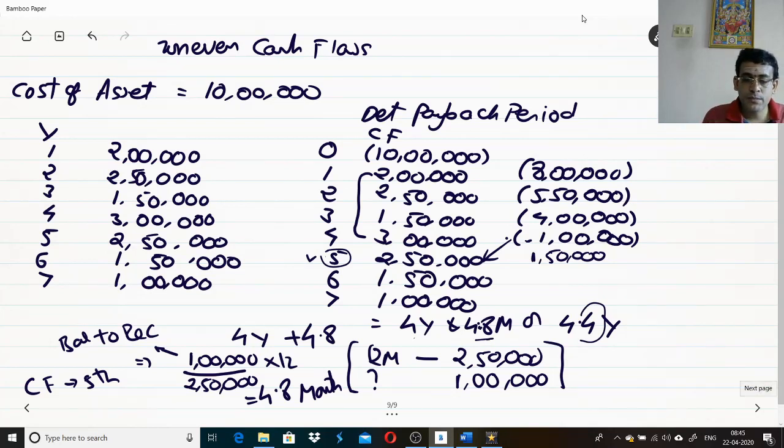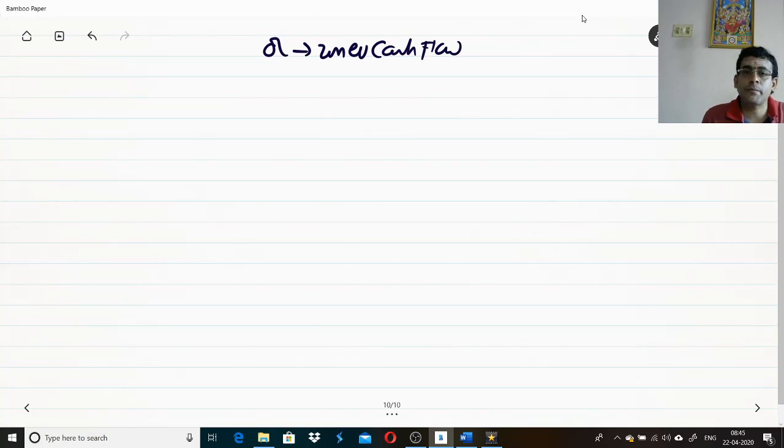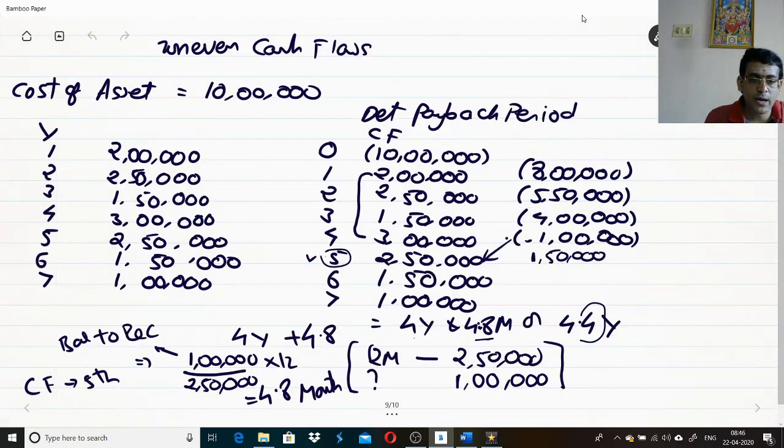Now let me put the same thing in second method. So instead of calculating like this, there is another method where you can calculate. So whenever you are having uneven cash flow, either the first method you can apply for calculating the payback, or the second method. Now let us take your year 1, year 2, year 3, year 4, year 5, year 6, year 7. Now let us see what are the cash flows which are considered there. Same thing, let us consider here also.